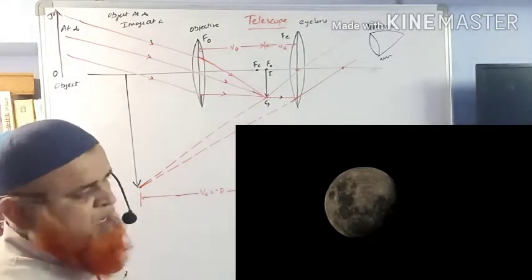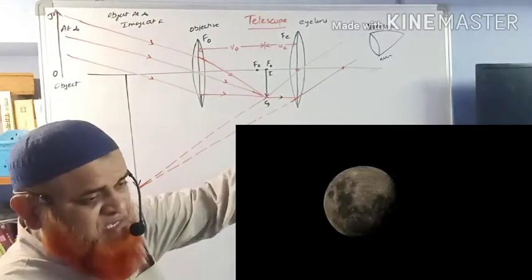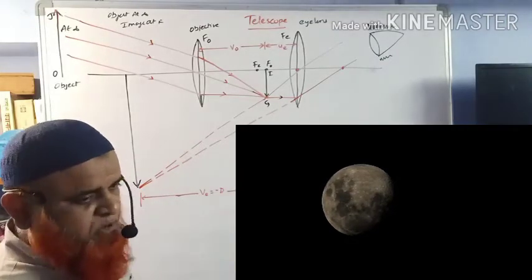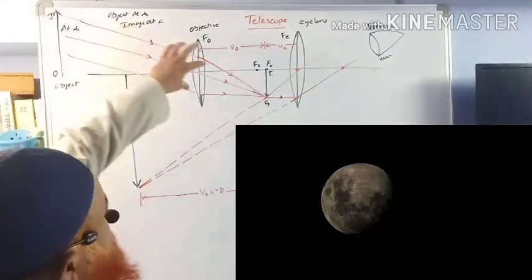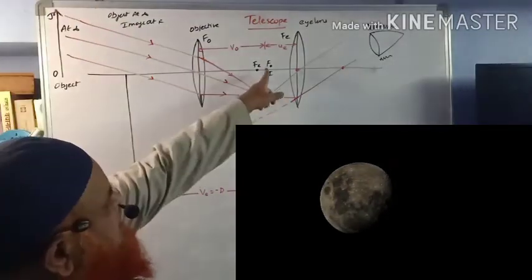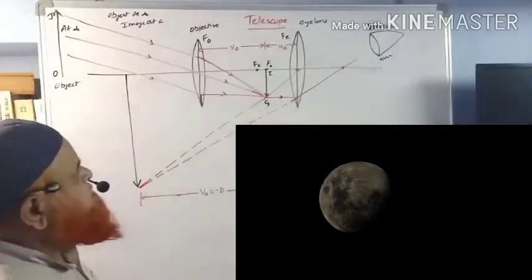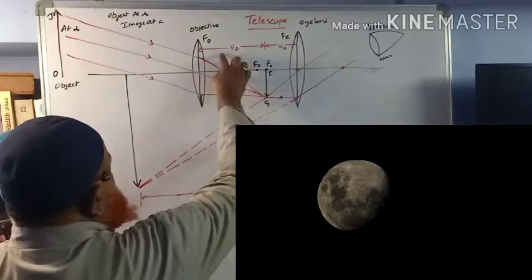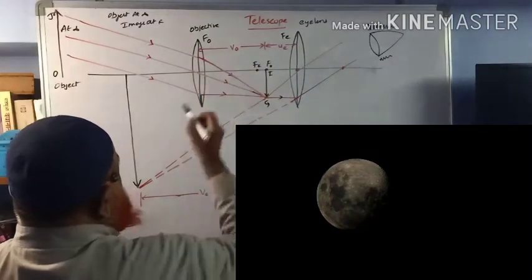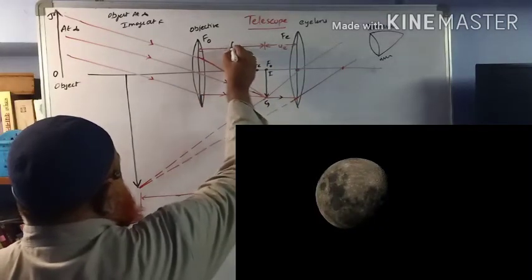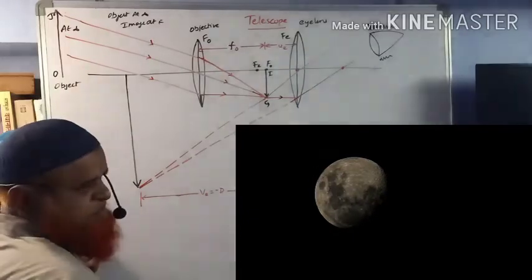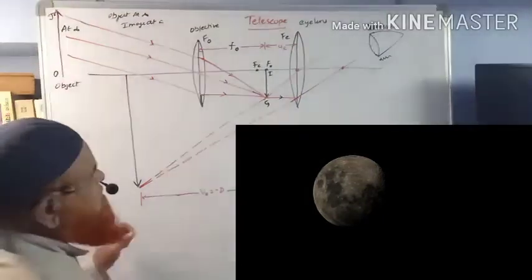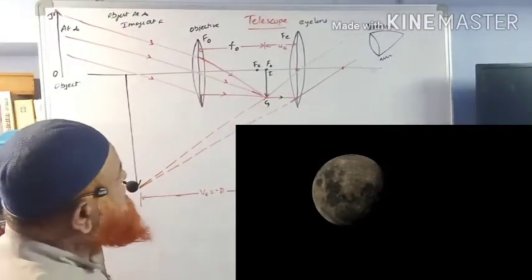As you know, a parallel beam of light rays always passes through the focal point. So here also a parallel beam of light rays is coming. It is exactly focusing at the focal point. So this is going to be the focal point of the objective. What is this distance from here to here? Can we take this distance as f naught, the focal length of the objective? It can be considered as f naught, the focal length of the objective. So this is the case here.